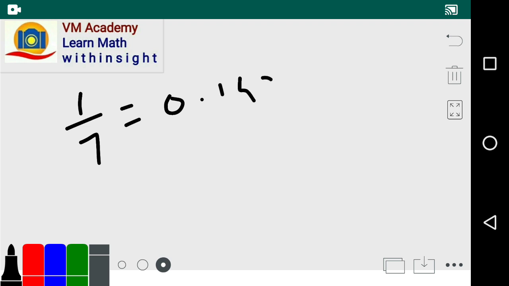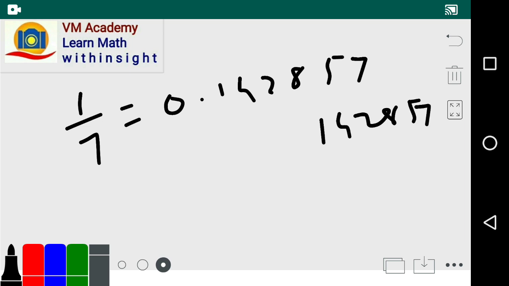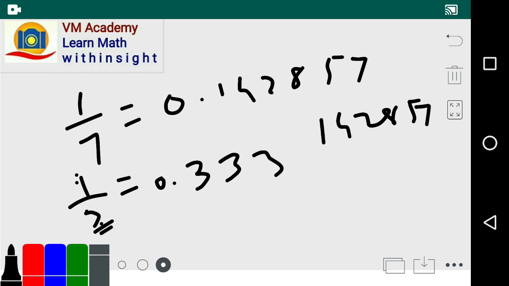So 1, 4, 2, 8, 5, 7. These are the 6 digits, and then the 7th digit. Similarly, 1 by 3 recurs after the second digit. So it is going to recur after the second digit definitely. So this is the first digit of the quotient and this is the second digit of the quotient. So 1 by 3 is definitely going to recur after the third digit, friends.